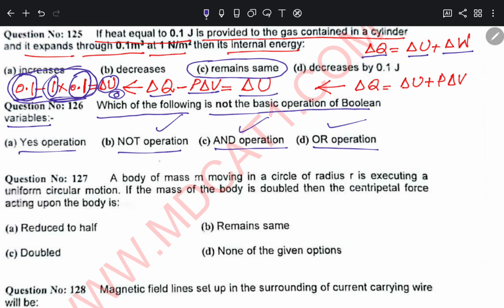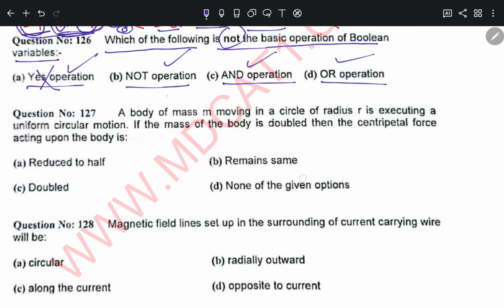So for question 126, the answer is the yes operation, because they have asked which one is not a Boolean operation. Okay, fine. Question number 127.